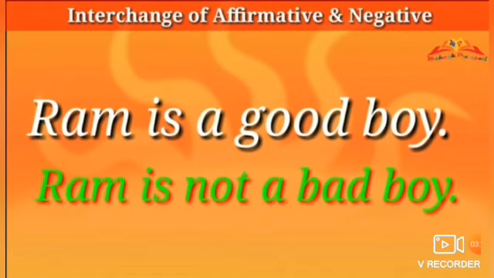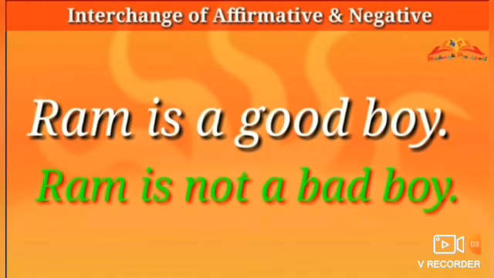And if you make a negative, then you change this word good. If you write Ram is not a good boy, then the sentence will be negative, no doubt. But the meaning also changes. But here in class 8, 9 or 10, we have to remember that the meaning also remains the same.